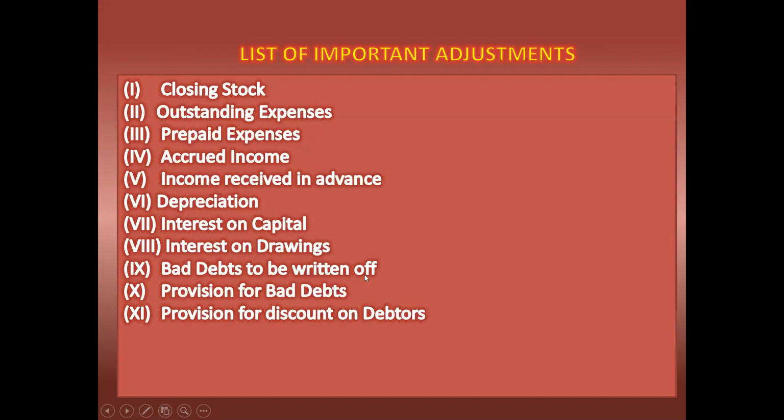Bad debts to be written off. The bad debts to be written off should be debited to the profit and loss account. And the second effect, on the asset side of the balance sheet, we have to deduct it from sundry debtors.